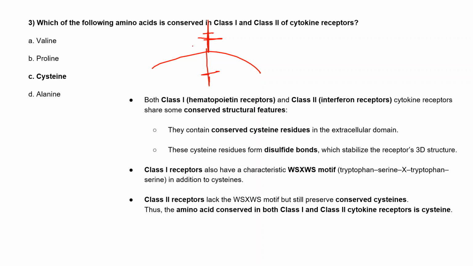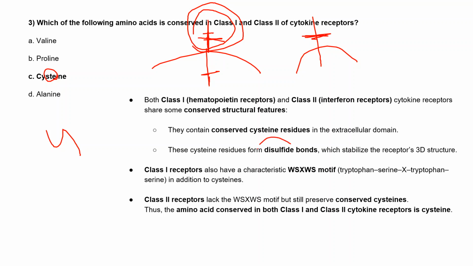So outside the cytoplasm, the extracellular domain has this cysteine residue, present in both class 1 as well as class 2. We know that cysteines form disulfide bonds, and these disulfide bonds stabilize the receptors' 3D structures.